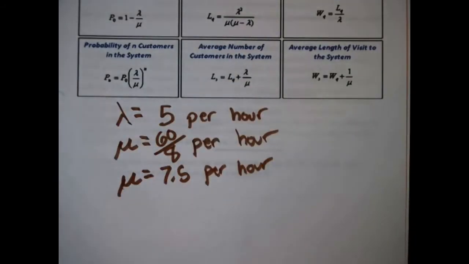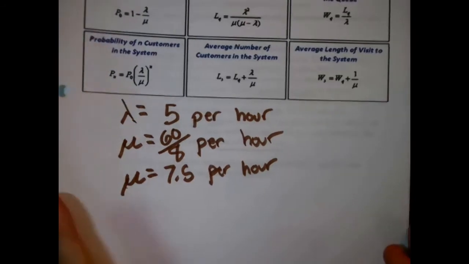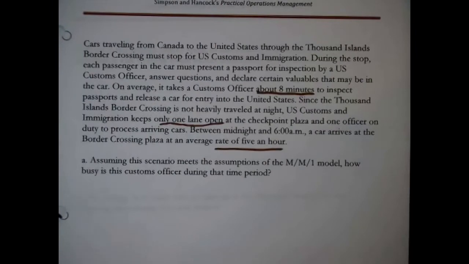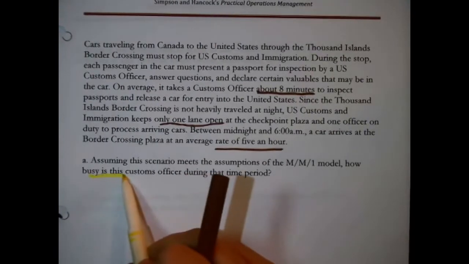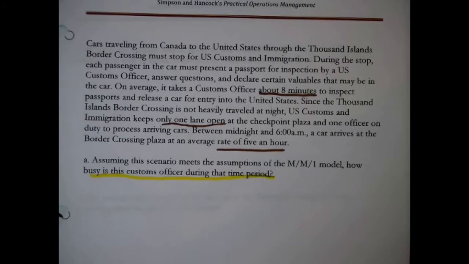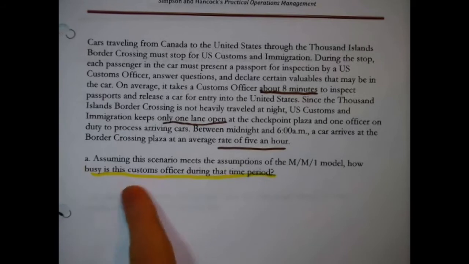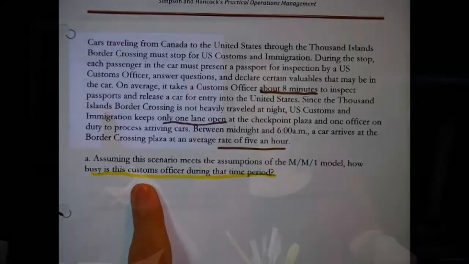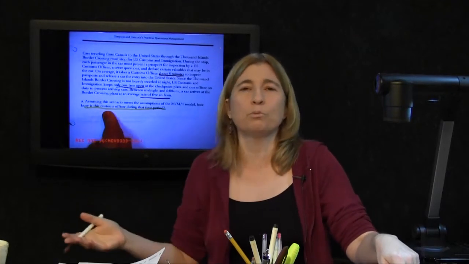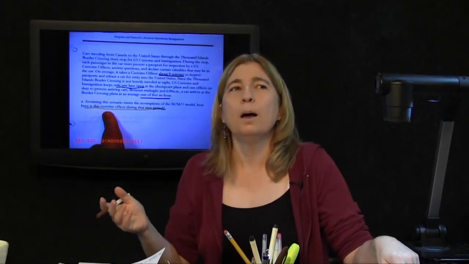Now, I think we're set to go back to the actual question. What was the question that was asked? How busy is this particular officer between midnight and 6 a.m.? The other challenge with the MM1 model is simply recognizing which formulas tell you what about a particular situation.